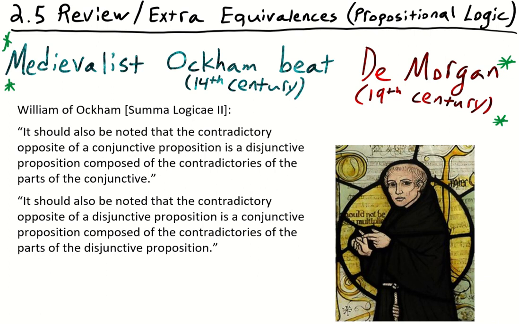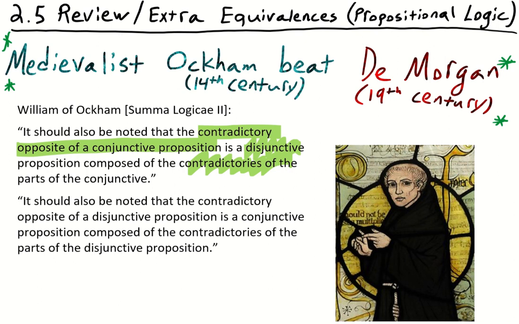So, say what you will about Ockham. In fact, the great conservative intellectual Richard Weaver had him as a villain in his powerful book, Ideas Have Consequences. Still, Ockham at least knew a great deal about logic. To quote William of Ockham: "It should also be noted that the contradictory opposition of a conjunctive proposition is a disjunctive proposition composed of the contradictories of the parts of the conjunctive."